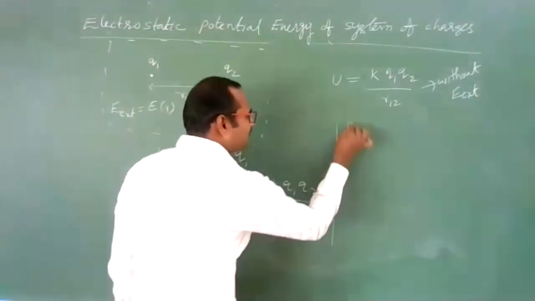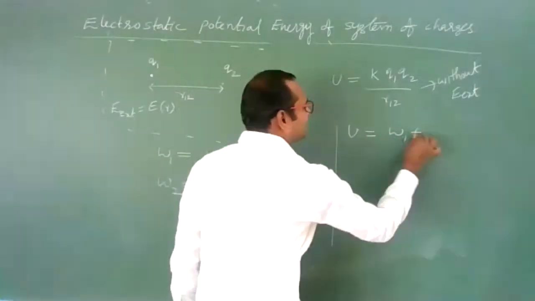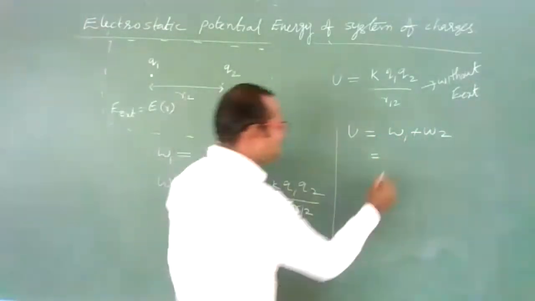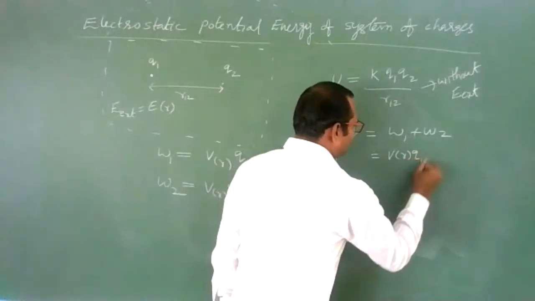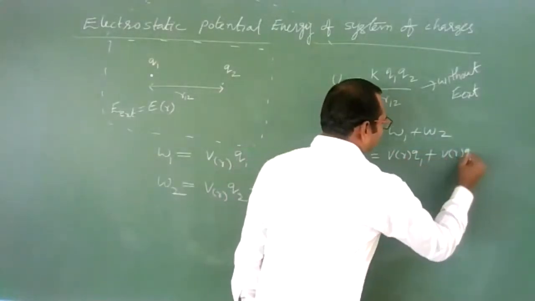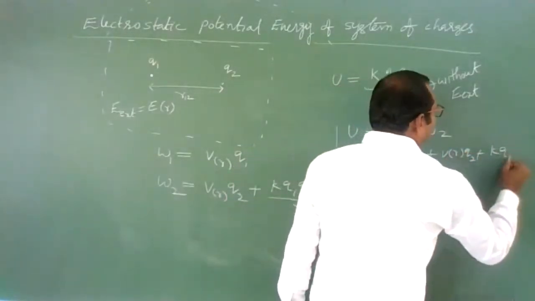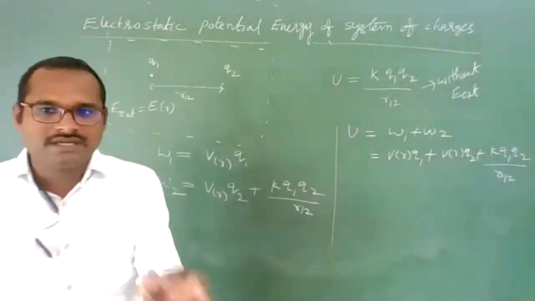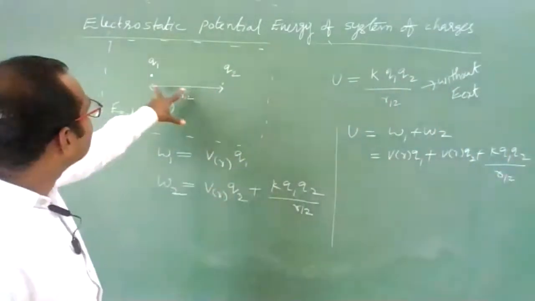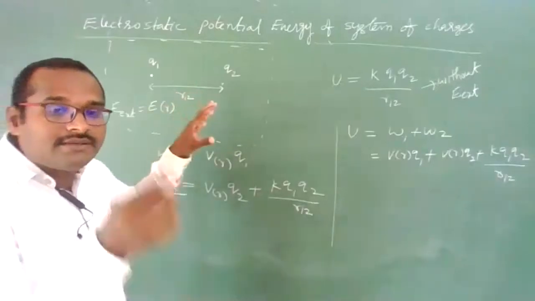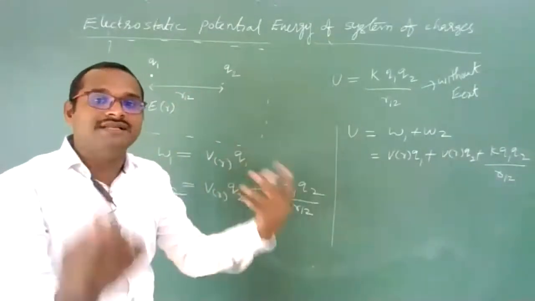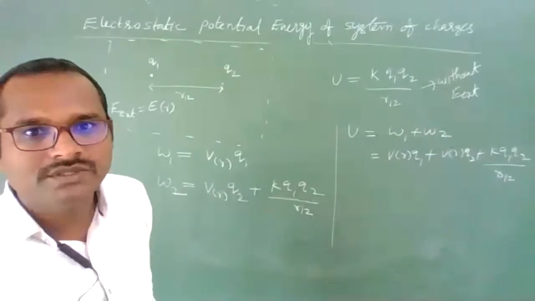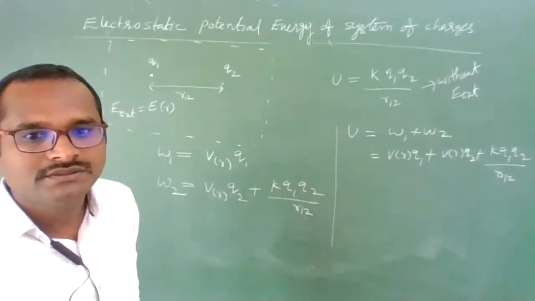Now total work done will be stored in the system as electrostatic potential energy. Here that is V of R1 into Q1 plus V of R2 into Q2 plus K Q1 Q2 by R12. Yes. This is the electrostatic potential energy of two charges which are inside an external electric field. Got it? Any doubt in this, students?